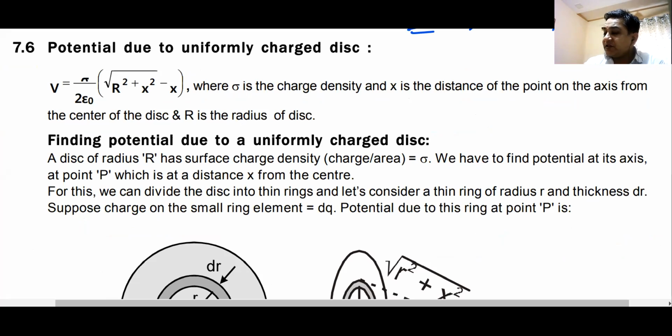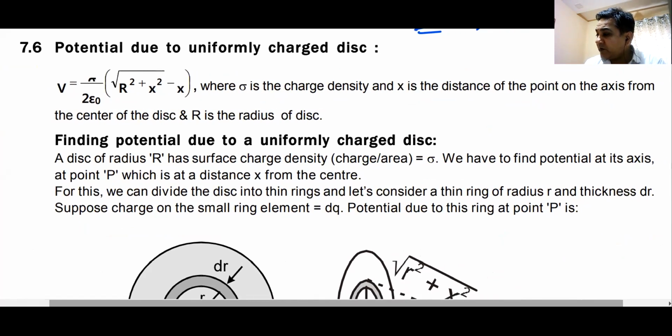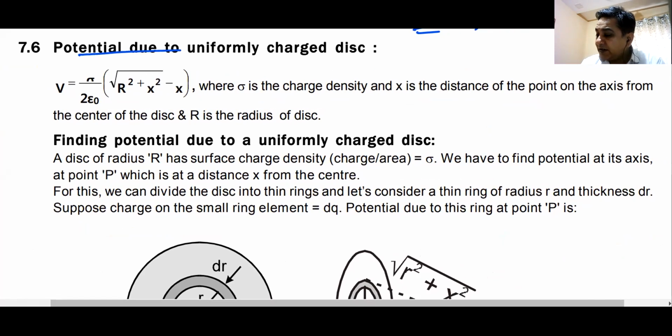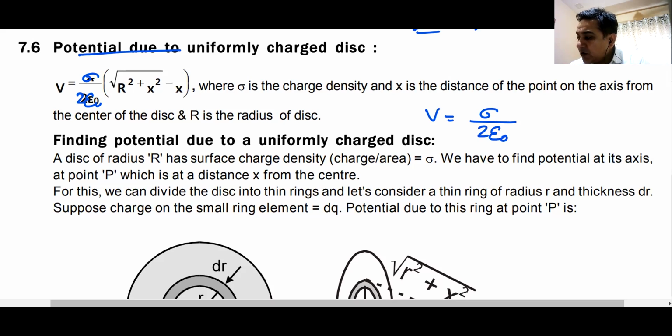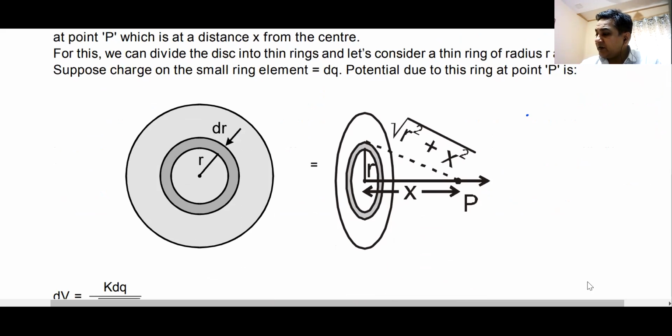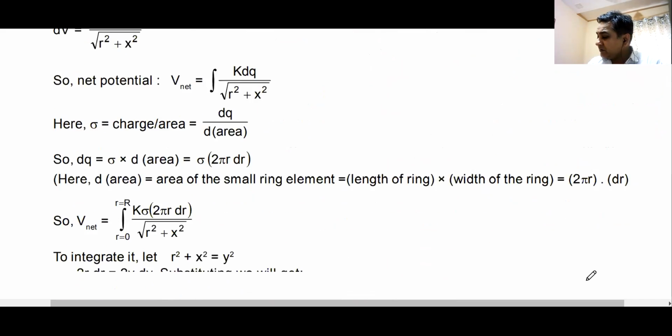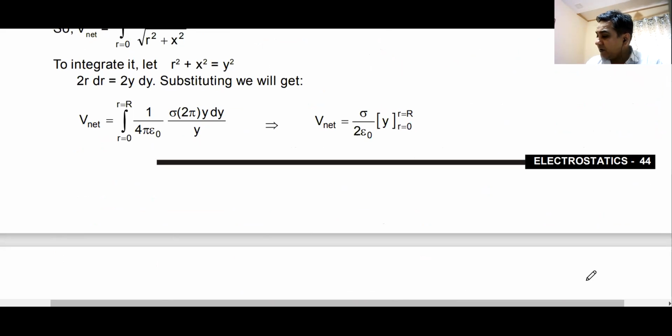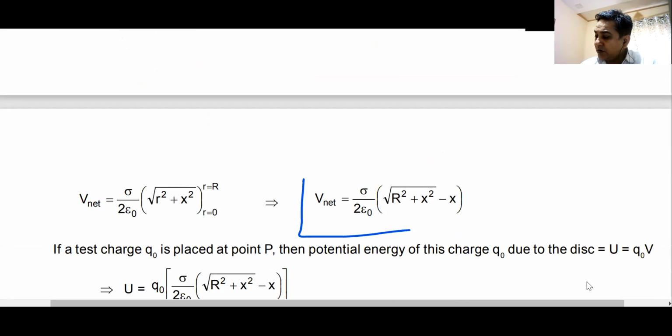Now we have gravitational potential due to a uniformly charged disk. You might not find this formula elsewhere, so please remember this formula. It is sigma by 2 epsilon naught, in the bracket root over r square plus x square minus x, where x is the distance from the center of the disk. Here it is calculated by using the technique of integration. And as you can see, this is the formula that you get.